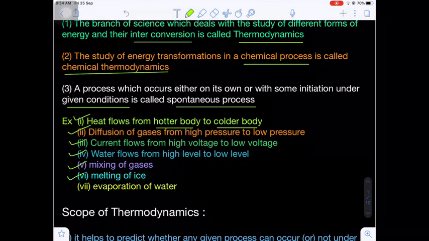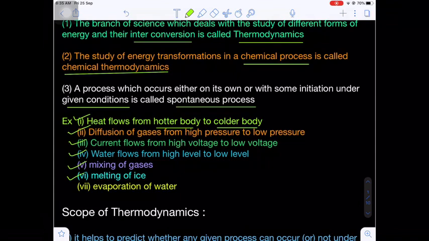Remember, if the ice is kept below 273 Kelvin, let's suppose I am keeping the ice at 270 Kelvin, the ice cannot melt, because the melting point of ice is 0 degrees Celsius, otherwise 273 Kelvin. Are you getting my point? Above 0 degrees centigrade, what happens? Ice slowly melts to give liquid water. So the condition must be mentioned. Only under the given condition can we tell whether the process is feasible or not.